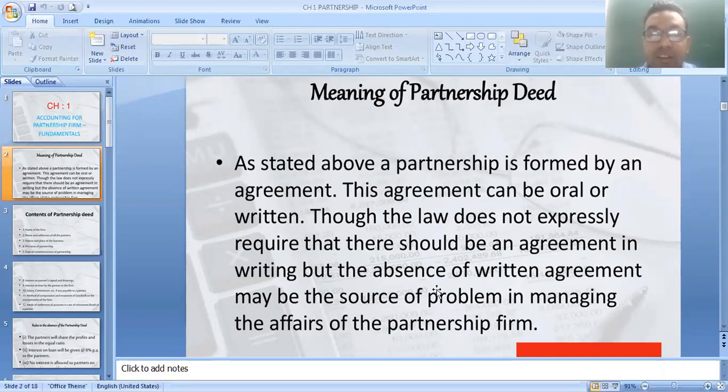If in future any problem arises between partners, and the partnership deed is in written form, then you are able to take the help of law and go through the legal process. Therefore it is advisable to make the partnership deed in written form. Again I repeat, a partnership agreement may be oral or written. It is not compulsory, but if you make it in written form, then it is beneficial to the partnership firm.